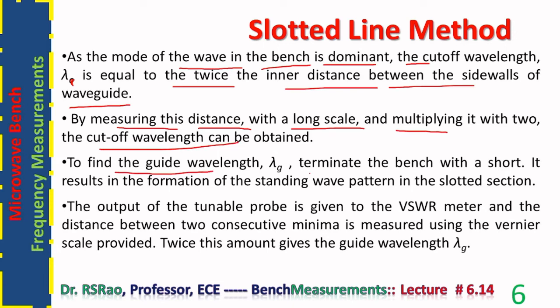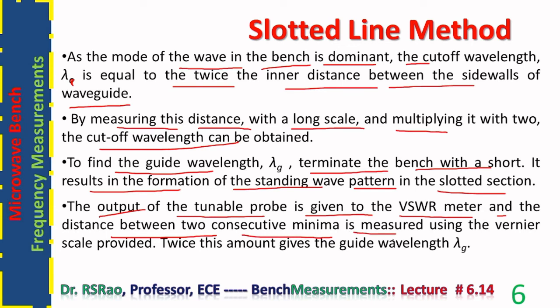To find the guide wavelength, lambda g, terminate the bench with a short. It results in the formation of a standing wave pattern in the slotted section. The output of the tunable probe is given to the VSWR meter, and the distance between the two consecutive minima is measured using the Vernier scale provided.